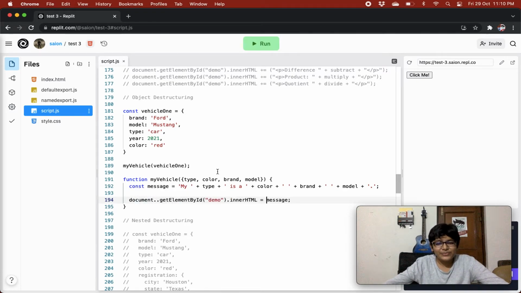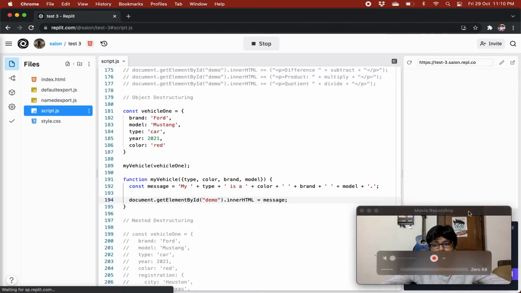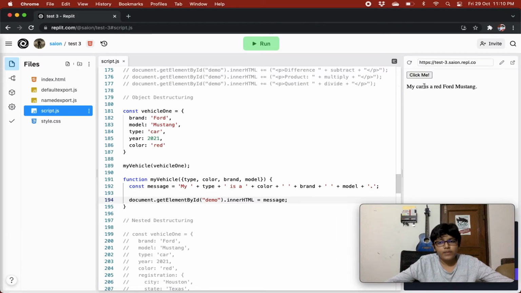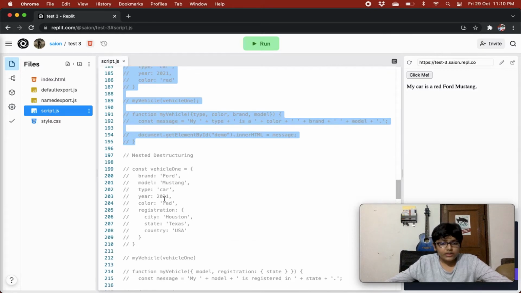I've used document write so badly over there. Oh, double dots. Yeah, so my car is a red Ford Mustang as expected, right?